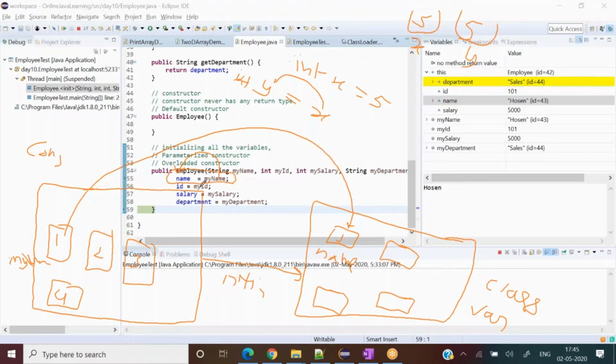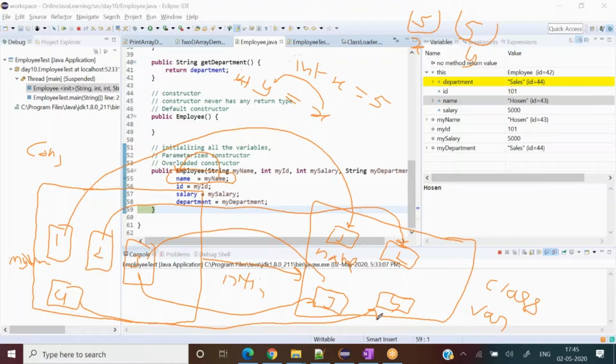So in this way, it is initializing from here to here, from here to here. 1, 2, 3, 4. Here to here. Did you get it or get confused? Okay. Yeah, I get it. So for clarity, we use the constructor to initialize even the class variable.